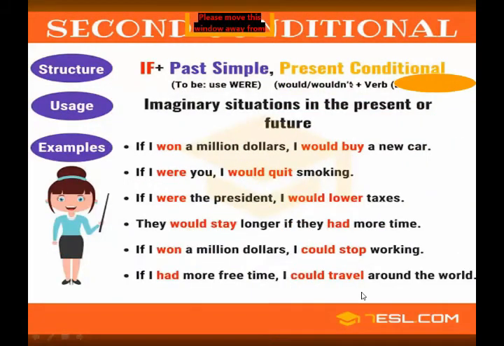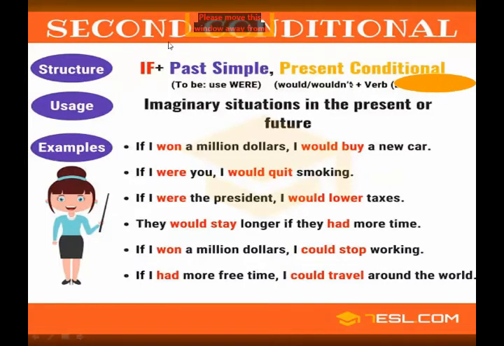Then moving towards the second conditional sentences. What are the uses of second conditional sentences, or why do we use second conditional sentences? To show imaginary situations. Imaginary situations means these situations are not present in real life. These are not going to happen in real life, but it's just your imagination.